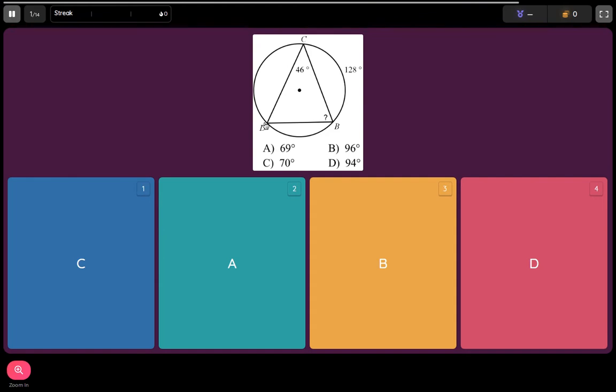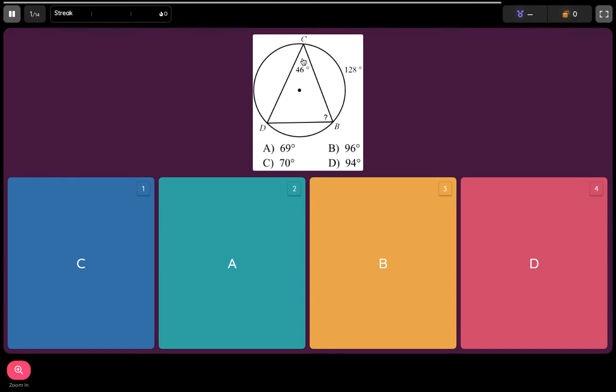Inscribed angles are angles that have a vertex on the edge of the circle, like this one, and so does this one and that one. All these angles are inscribed, so the vertex is actually on the edge of the circle. We did central angles before, which means the center point of the circle was also serving as the vertex. In this case, these are all inscribed angles, and that's what we're doing now.